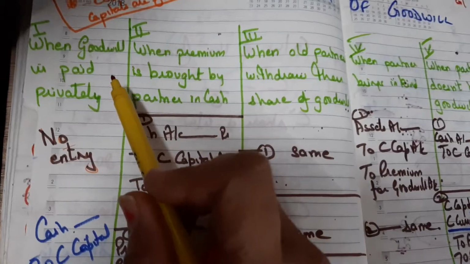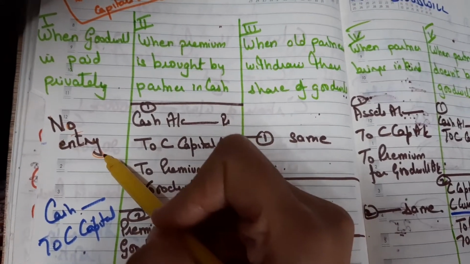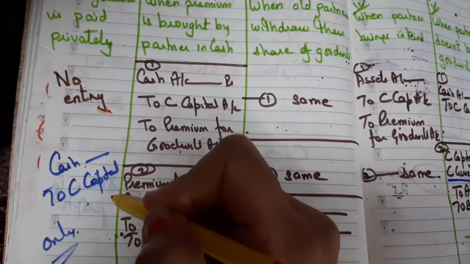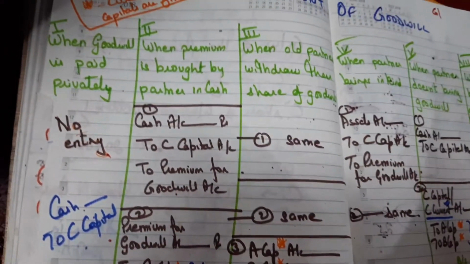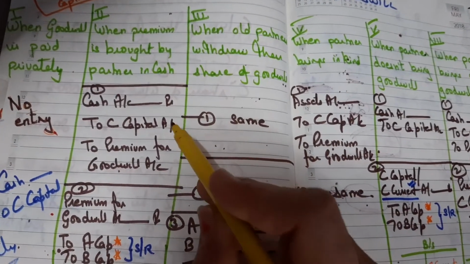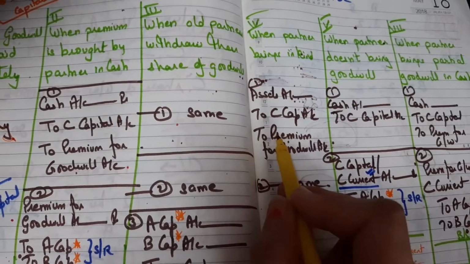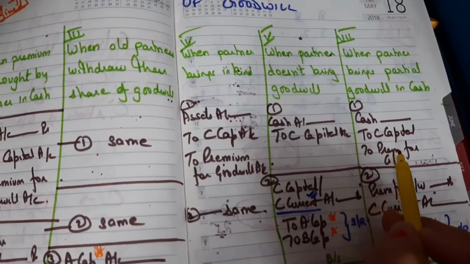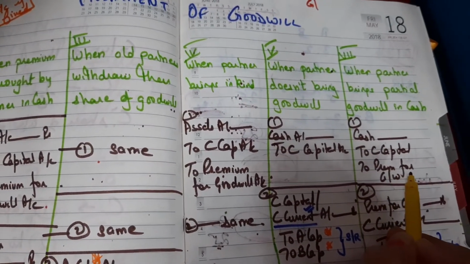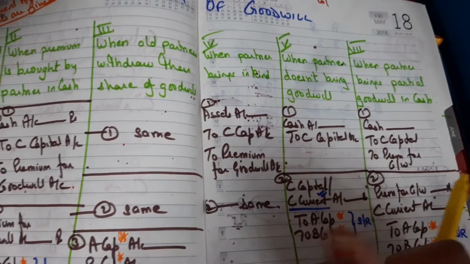Let me repeat. In the first case, when he is bringing the goodwill privately, no entry will be done for premium for goodwill. Only one entry will be done for capital. Now, in all of the cases when he is bringing premium for goodwill, in the first entry, along with the capital, premium for goodwill will be credited with whatever amount he is bringing. If he is bringing less, it will be credited with less. If he is not bringing, premium for goodwill will not be credited.